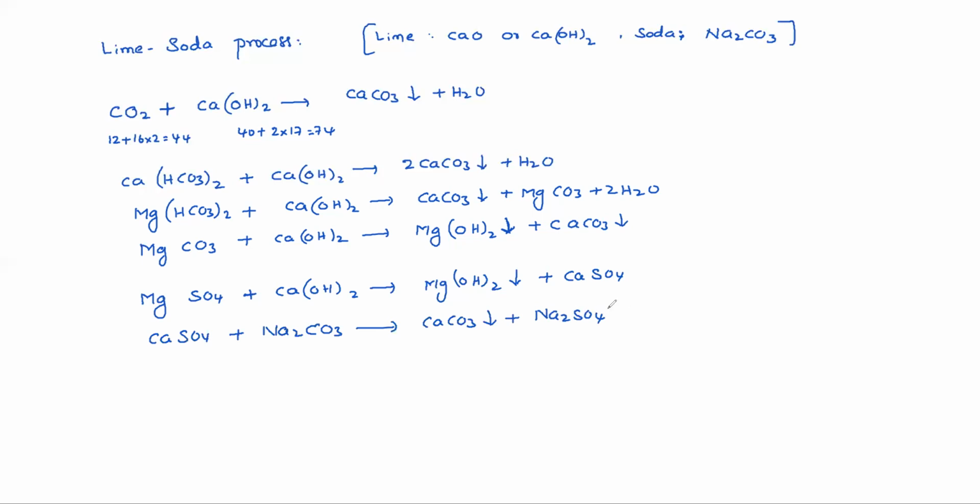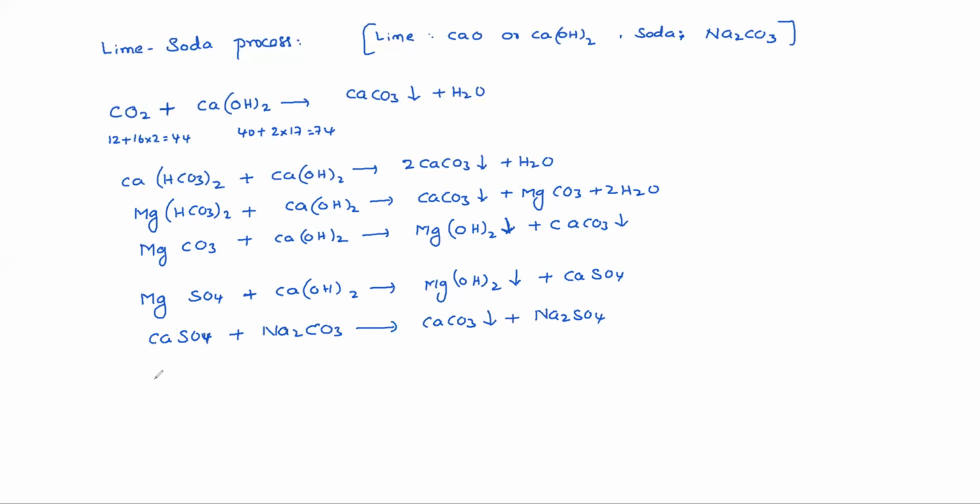Sodium sulfate, Na2SO4, does not cause any hardness to the water. So you remember here, non-carbonate hardness of magnesium is converting into calcium non-carbonate hardness by consuming lime. That calcium non-carbonate hardness is consuming soda.